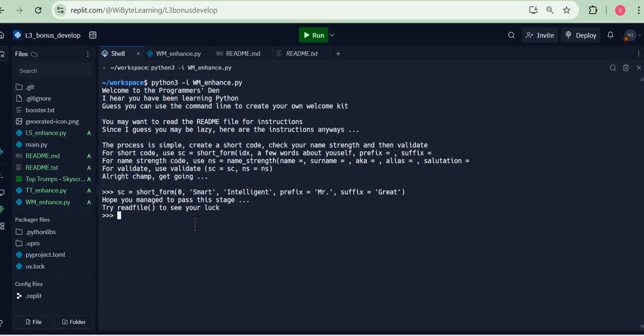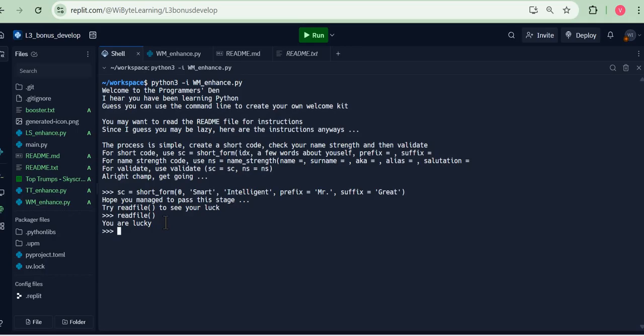Now let's try this once again. This time round, I do see that a booster.txt has been written. I can see it here. And when I try to read file, it tells me you are lucky. Now, a very interesting question comes up. In this case, booster.txt got written and it tells me you are lucky.